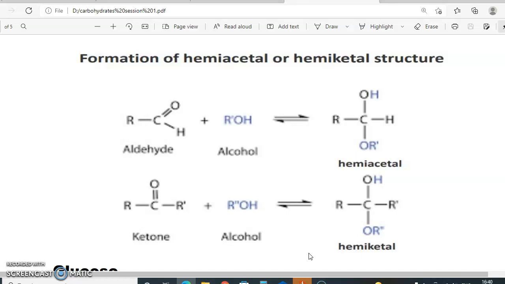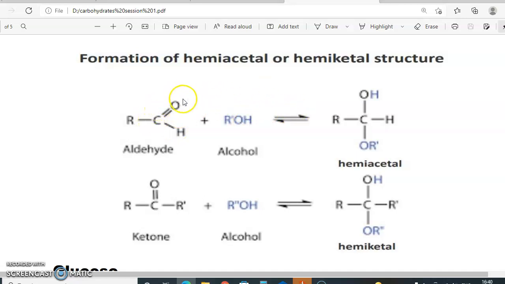Now I mentioned hemiacetal or hemiketal. This is a general reaction. Look here, an aldehyde R-CHO, and this is the alcohol, RO minus. The O minus can act as a nucleophile and attack the carbonyl carbon, and the carbonyl oxygen becomes O minus. When it becomes O minus, it takes up this H and becomes OH. Please note, it becomes OH.